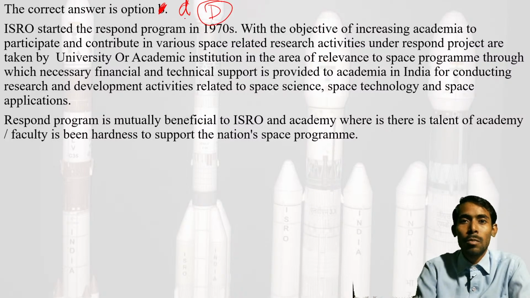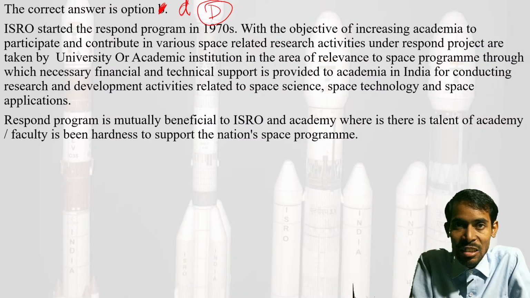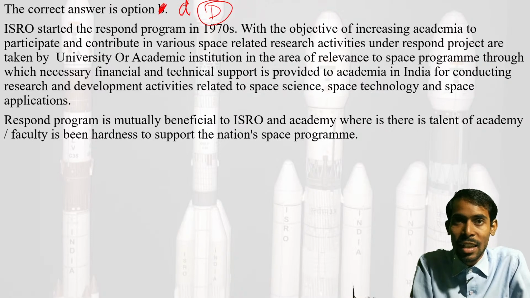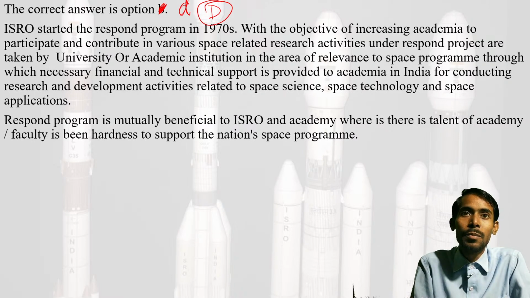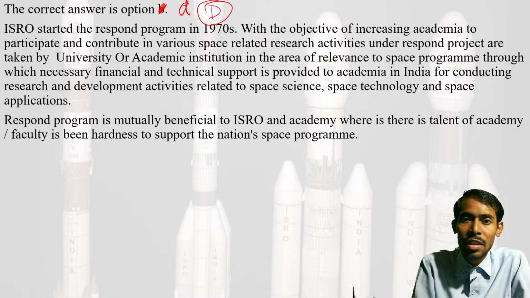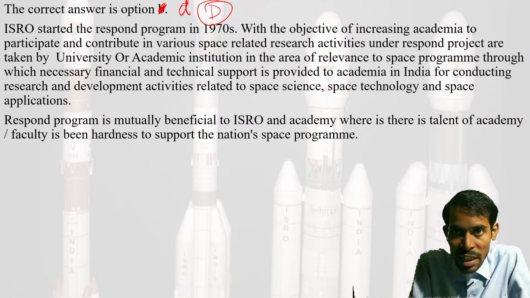See, I read the explanation. ISRO started the RESPOND program in 1970s. There it was mentioned 1980s, and here the correct date is 1970s. The objective is to increase academia's participation and contribution in various space-related research activities.